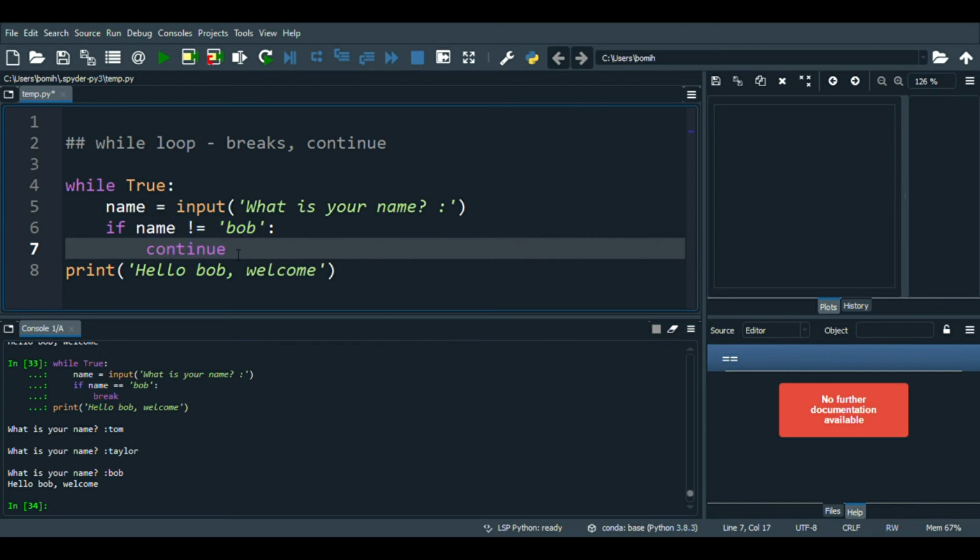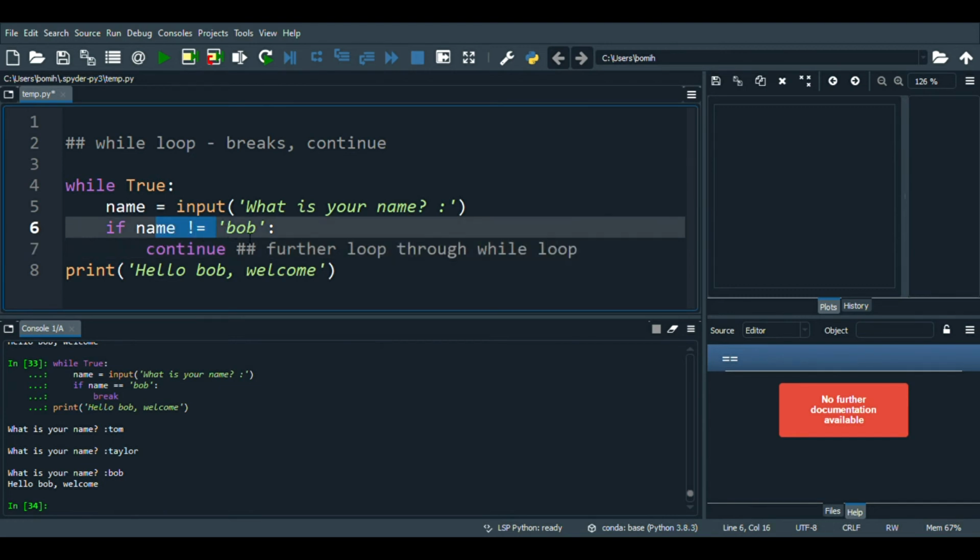So this is telling it almost like a further loop through the while loop, because the name was not Bob, so it was an intruder, so I want you to continue to go back to it.